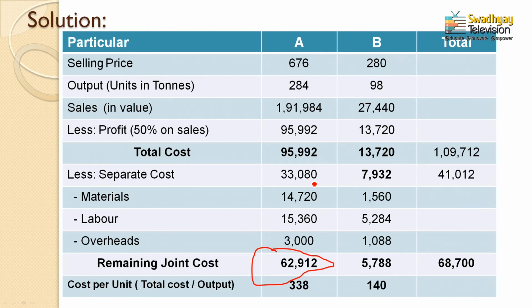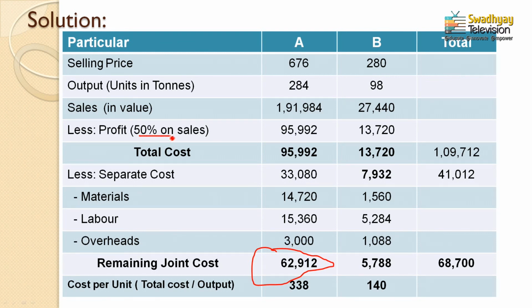Now the formula for profitability remains the same. How much percent profit was charged on the sales? That was 50%, but you don't have a sales value. You have a cost value only, 95,992, you do not have a sales price, and the profitability is given on sales.